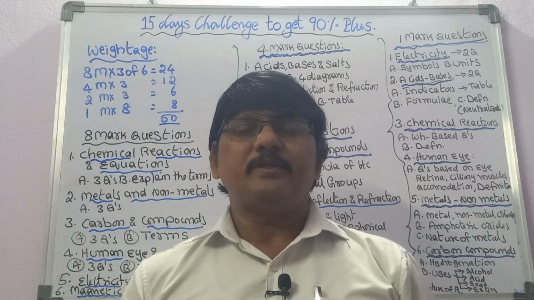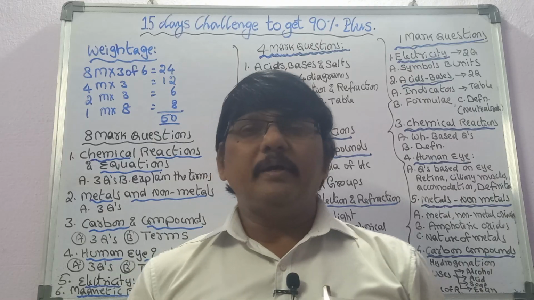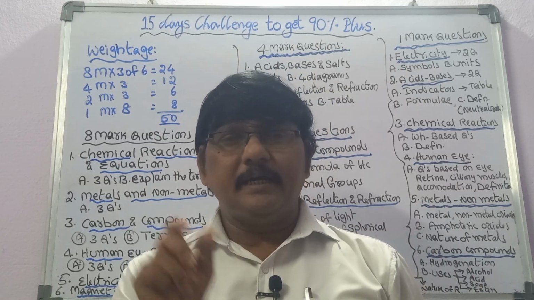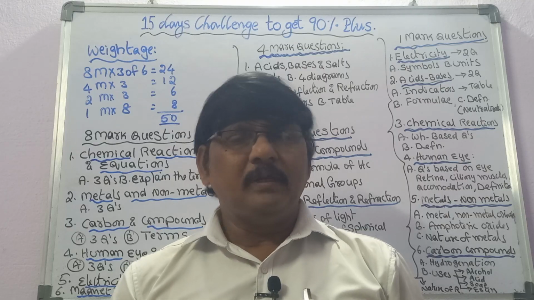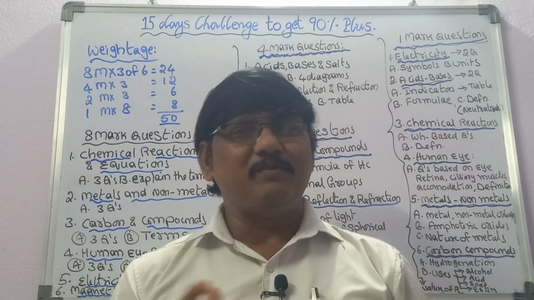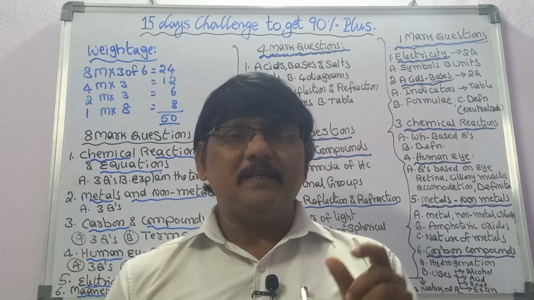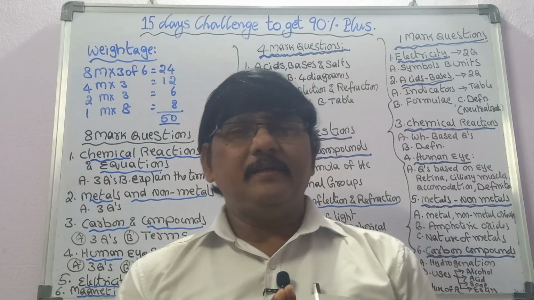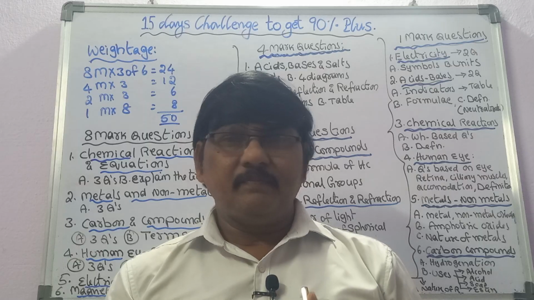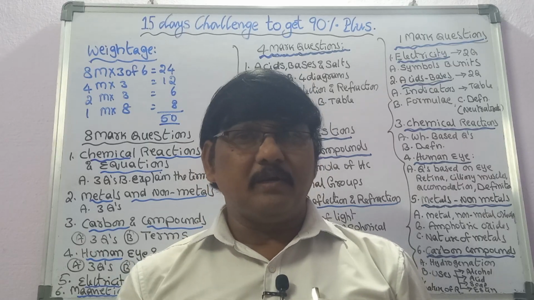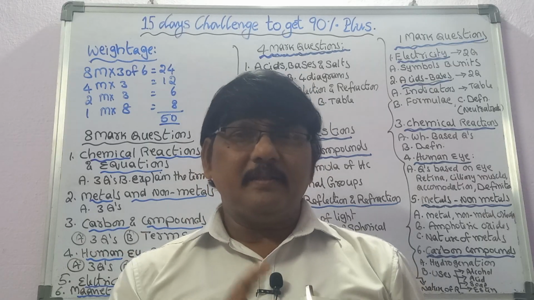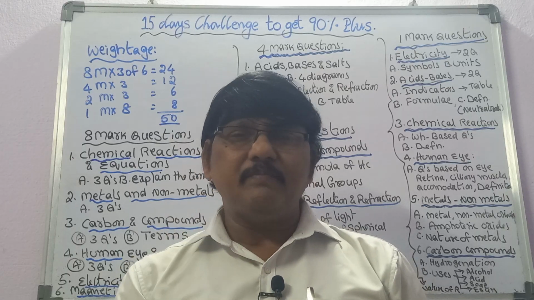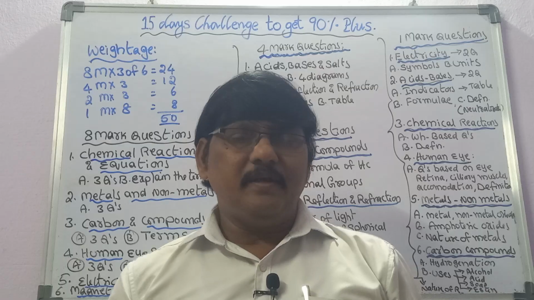What is a mathematical expression? For example, now we are taking 2 elements, A and another element B. Put together, they come as one single compound AB. Mathematically it's not correct actually, A plus B is never equal to AB, but we can express it like this: A plus B gives AB. So you must write the definition, then one example is enough: C plus O2 gives CO2, and the third is the mathematical expression. Like that you can write 4 steps for the 4 types of reactions, and then you will get 8 marks.